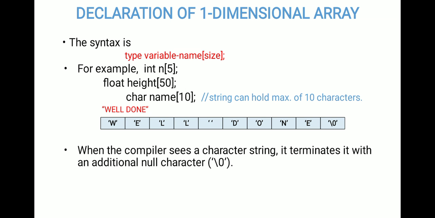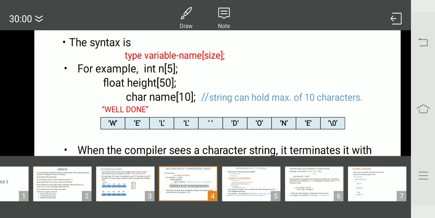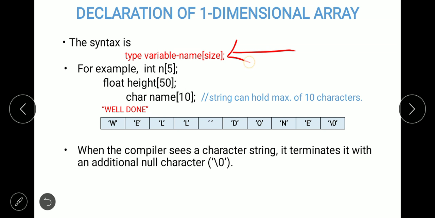Hi students, in the previous video we discussed what an array is and how the array elements are stored in memory locations, right? So in today's lecture we are going to discuss how to declare a one dimensional array, okay? The syntax for declaring a one dimensional array is like this: the data type, then the variable name, that is the array name, and then the size of the array, which we have already seen in the previous video.